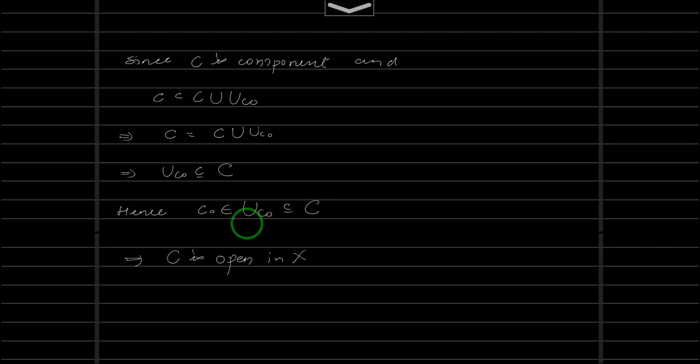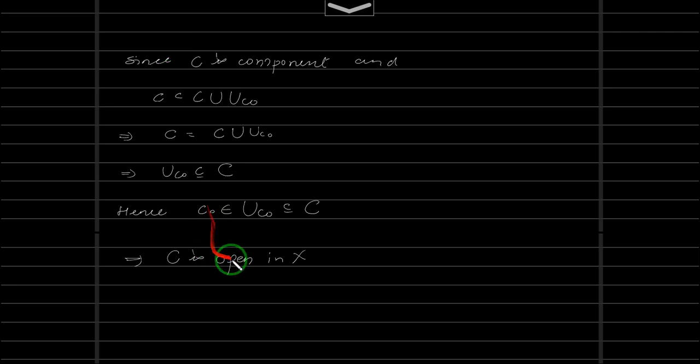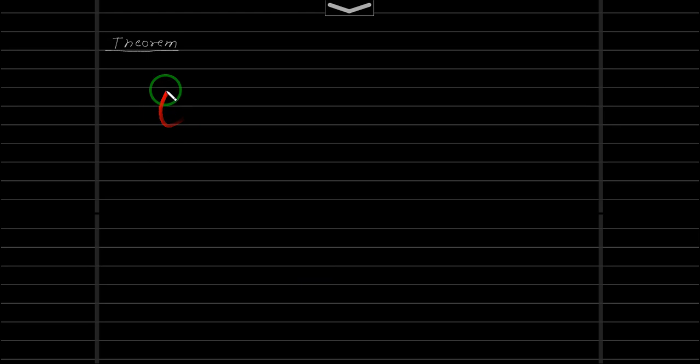So let's go for another theorem. Let me first write the theorem, then we will discuss it. With this we have completed this theorem.